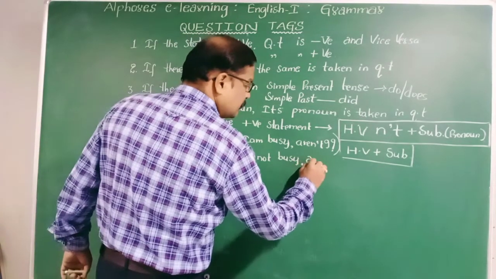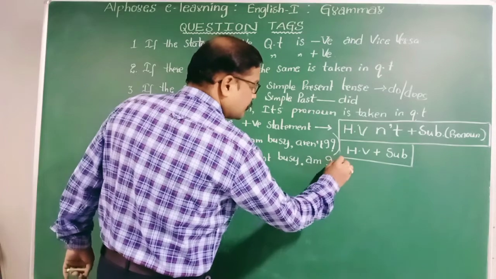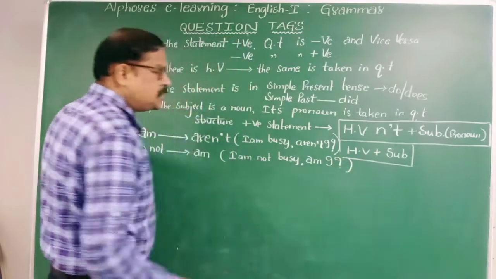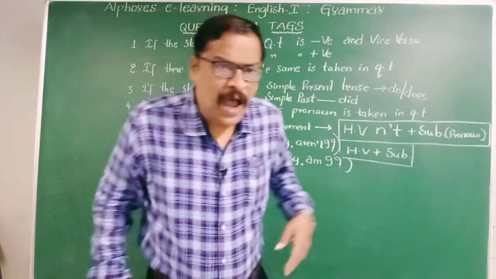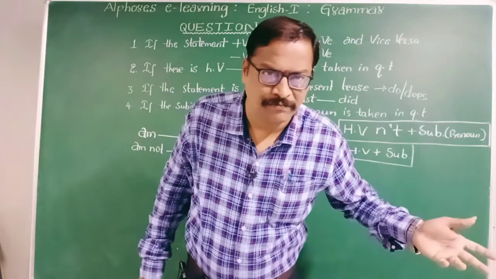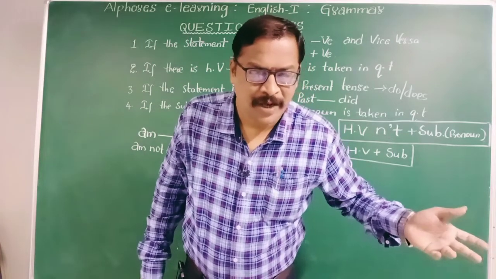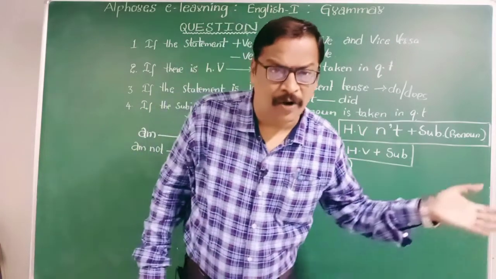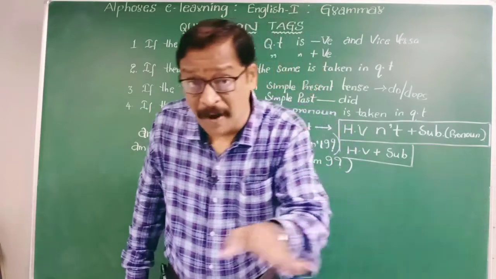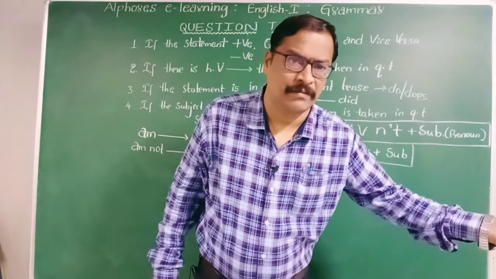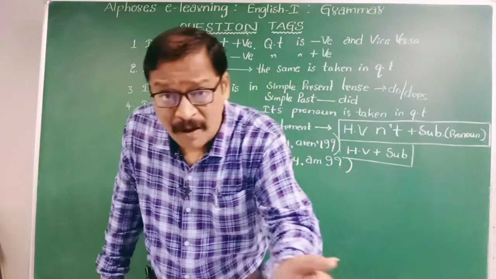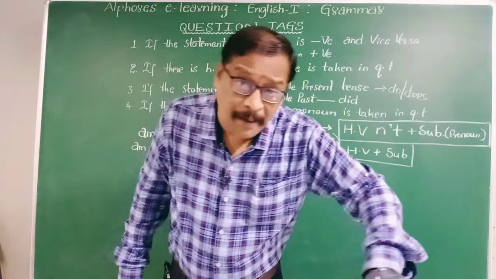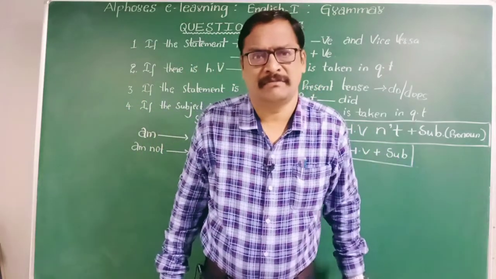Am I. Just read out a number of times: am, aren't; am not, am. I am, aren't I? I am not, am I? I am, aren't I? I am not, am I?